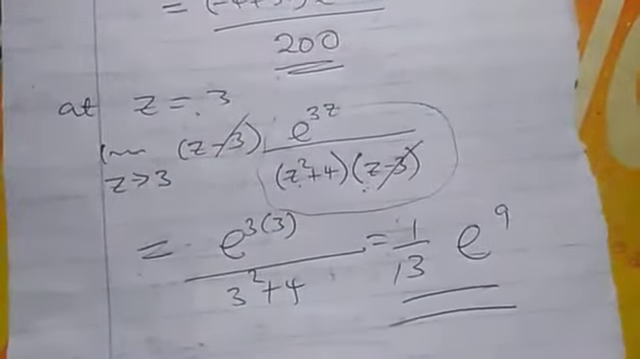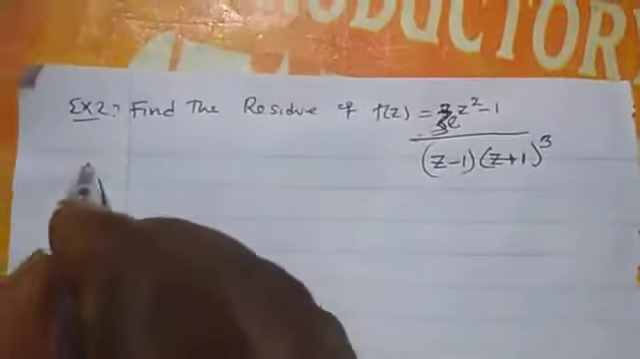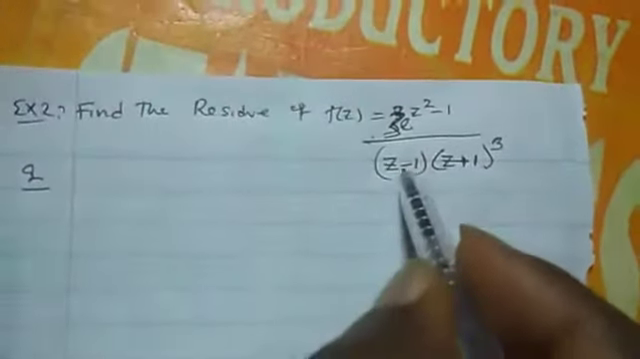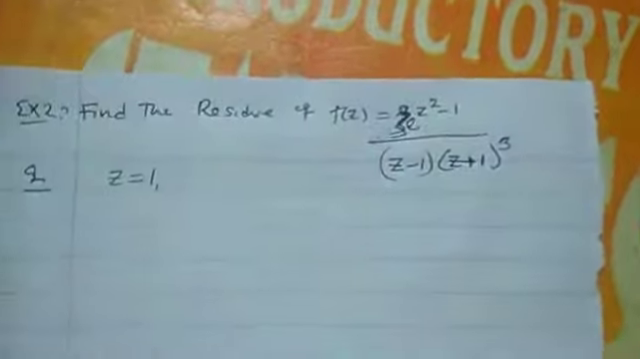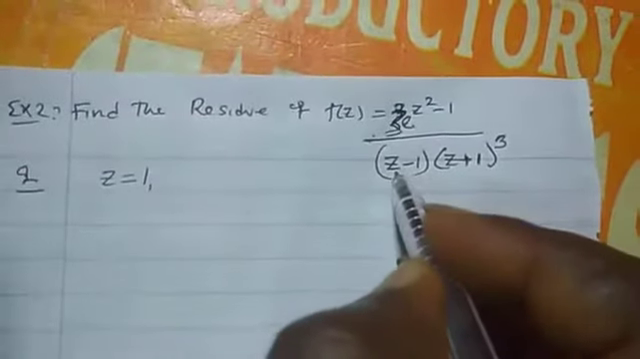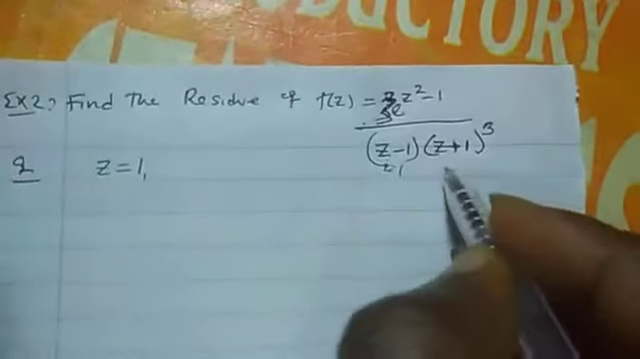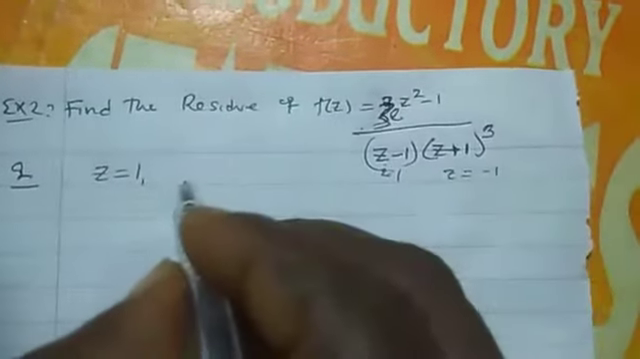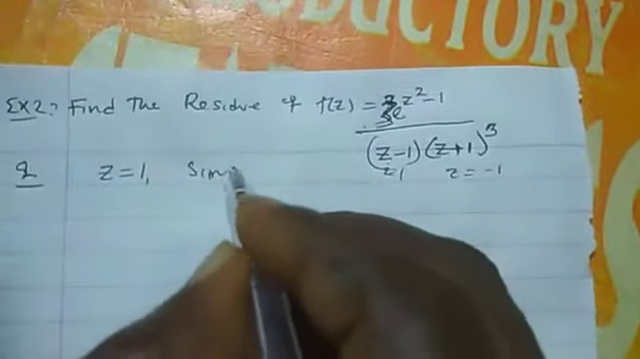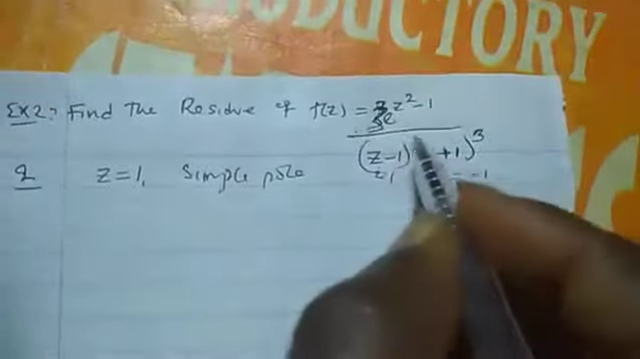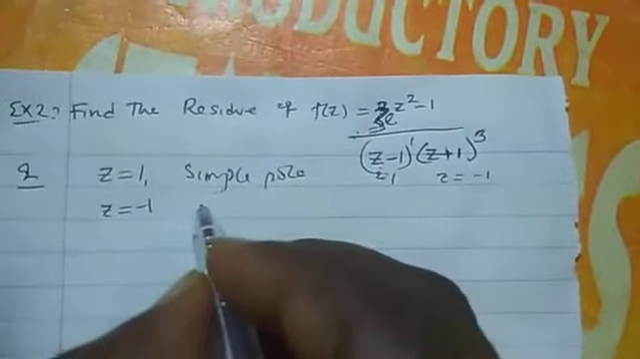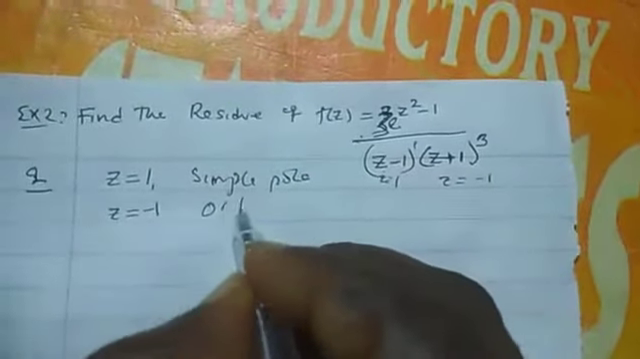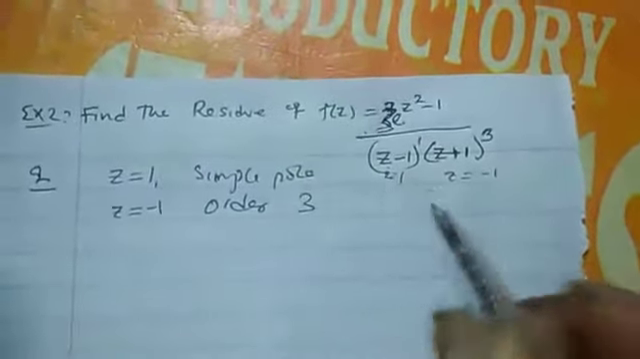So let's take another example. So we have example 2 here. Solution. If you consider this, the singular point at z is equal to 1. Here z is equal to minus 1. So z is equal to 1 has a simple pole because of the power here. And the second one is z is equal to minus 1. That one has a pole of order 3.